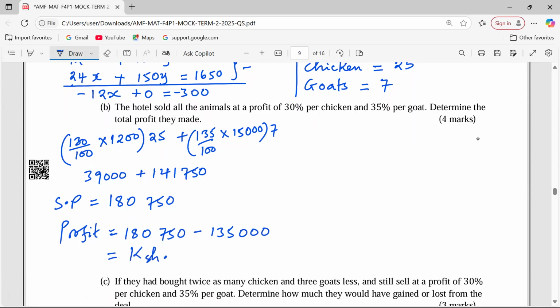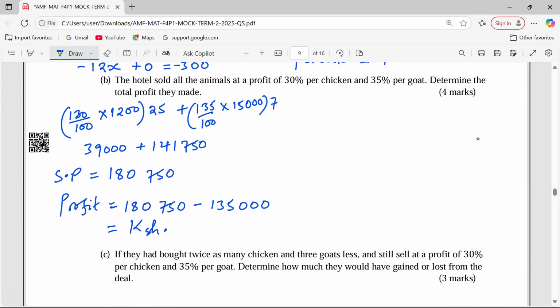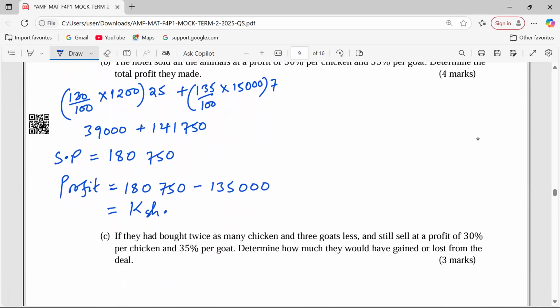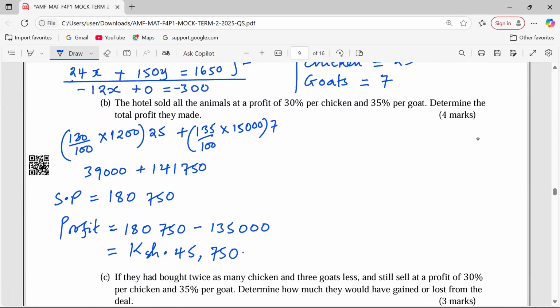So for this hotel, the profit realized now can be calculated, and this is 45,750 Kenya dollars. So that is the profit realized.